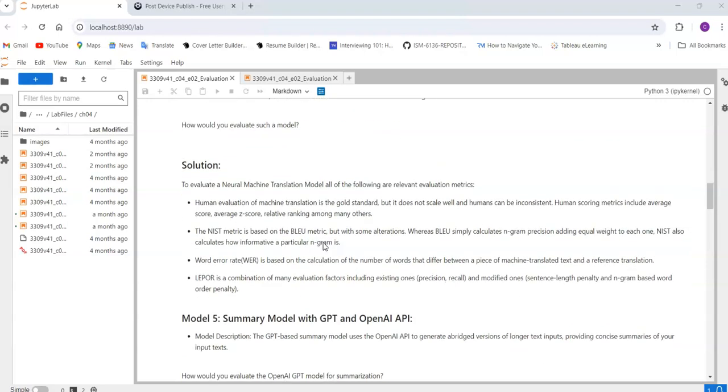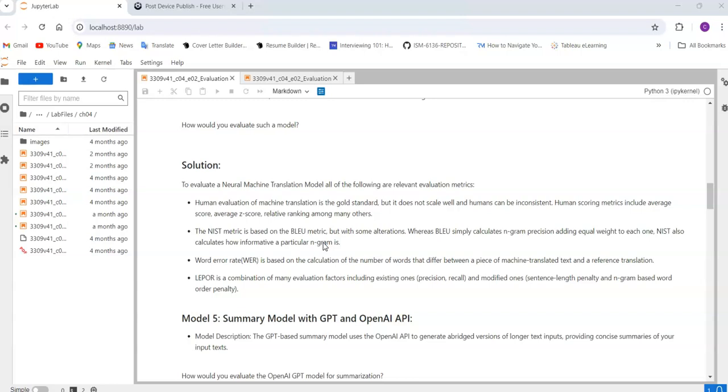So the solution for this is usually, if there is any model, I already discussed the normal general methods that you can use for evaluating LLMs. So this will be useful: human evaluation. Human evaluation means you take a group of people, like three people, give them some practice, and ask them to play with your product and evaluate it.